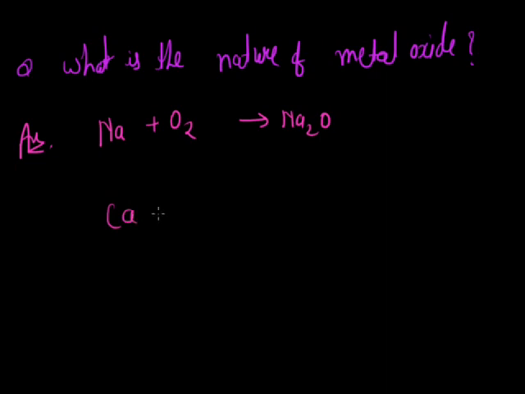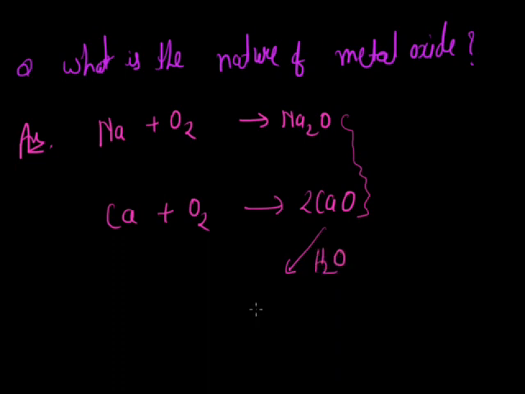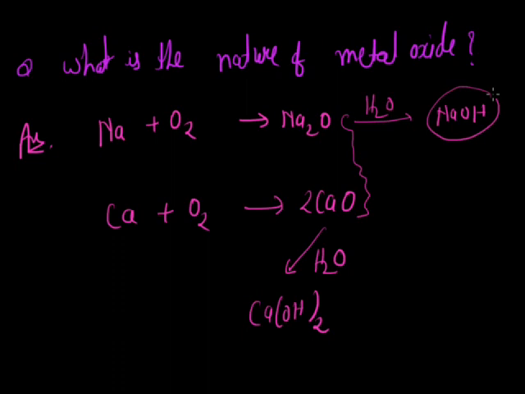Now simply heating calcium with oxygen gives a metal oxide, calcium oxide. Now when these simple metal oxides dissolve in water, calcium oxide gives calcium hydroxide. Similarly, when sodium oxide dissolves in water, it gives sodium hydroxide. So we can say that when metal oxides dissolve in water, they give a basic solution. So obviously metal oxides have a basic nature.